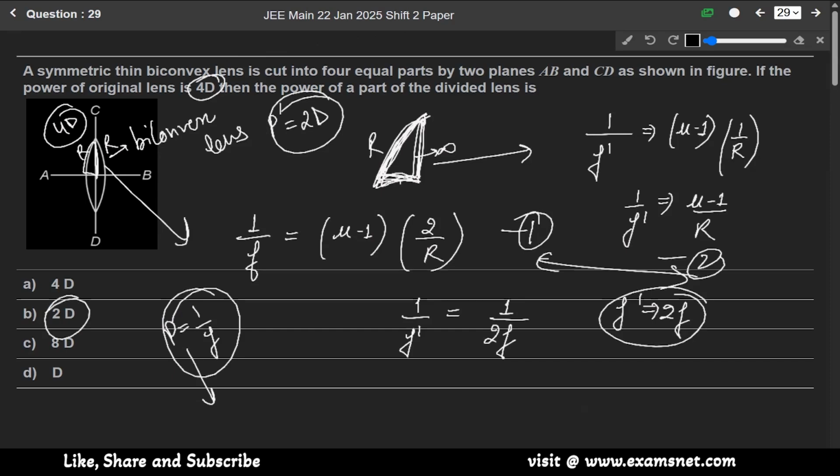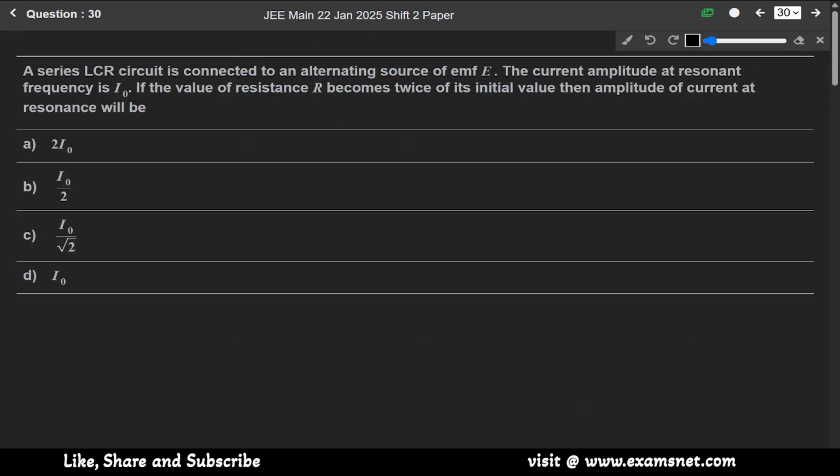Okay. Now next question 30. A series LCR circuit is connected to an alternating source of EMF E. The current amplitude at resonant frequency is I naught. If the value of resistance R becomes twice of its initial value, then the amplitude of current at resonance will be? Okay.